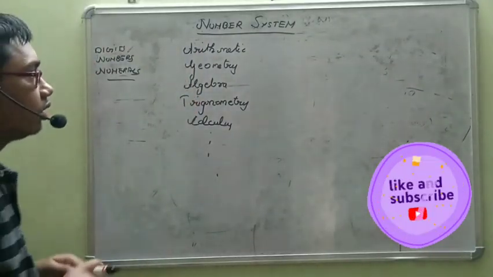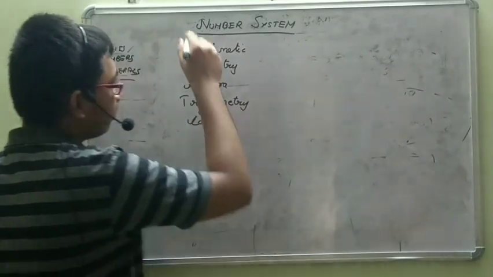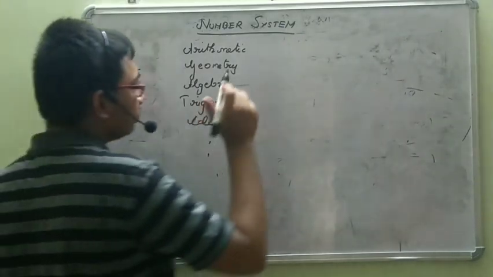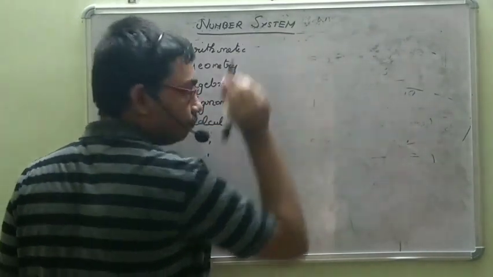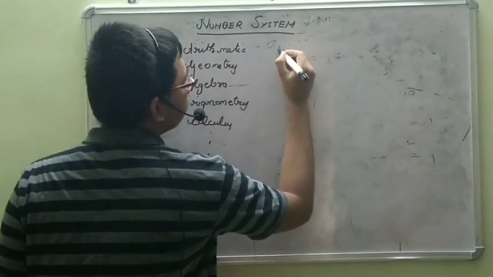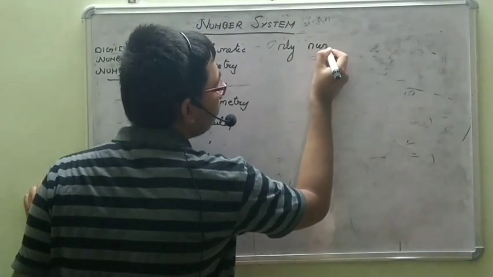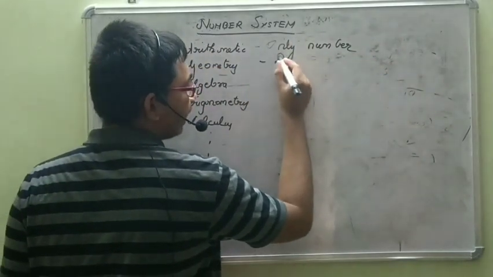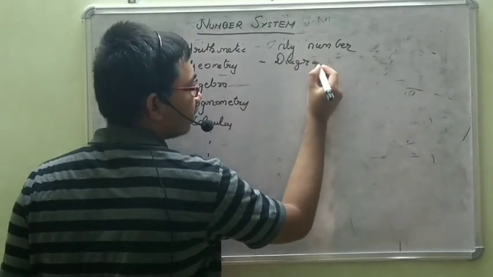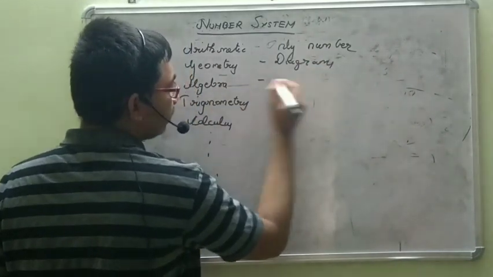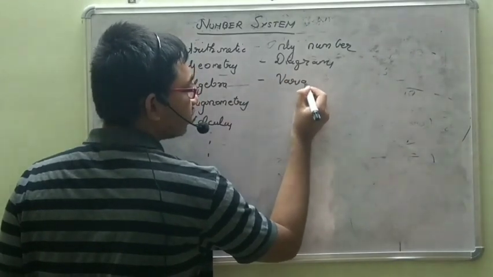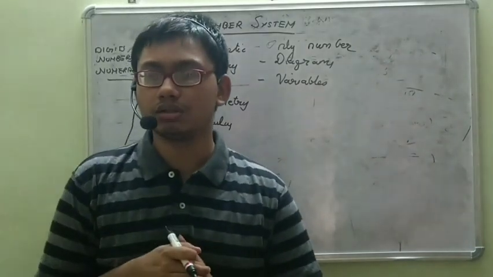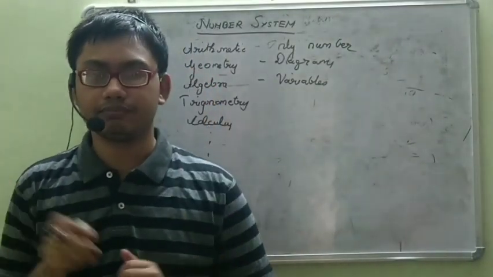Now let us discuss the basics of some of these branches. Arithmetic is simply dealing with numbers. Only numbers. Only number branch of mathematics is arithmetic. Geometry mainly deals with diagrams, graphs and many other things. Algebra deals with variables. What are variables? Basically, they are not numbers. They are just some unknown quantity.